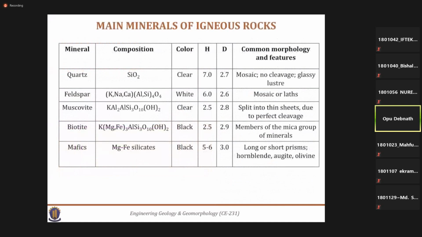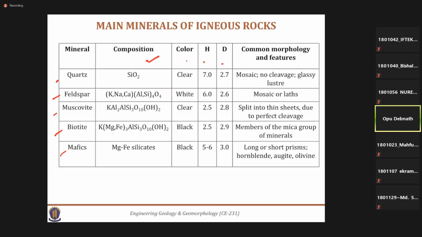Here is a summary of some main minerals of igneous rocks. The first ones are quartz, feldspar, muscovite, biotite, and mafic minerals. This table represents their chemical composition, color, hardness, density, common morphology and features.